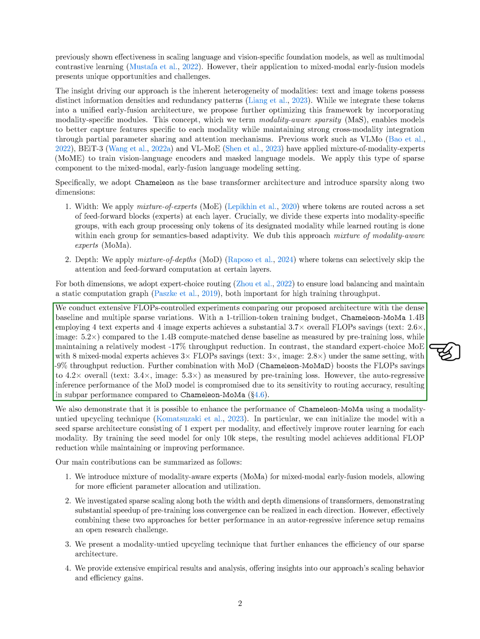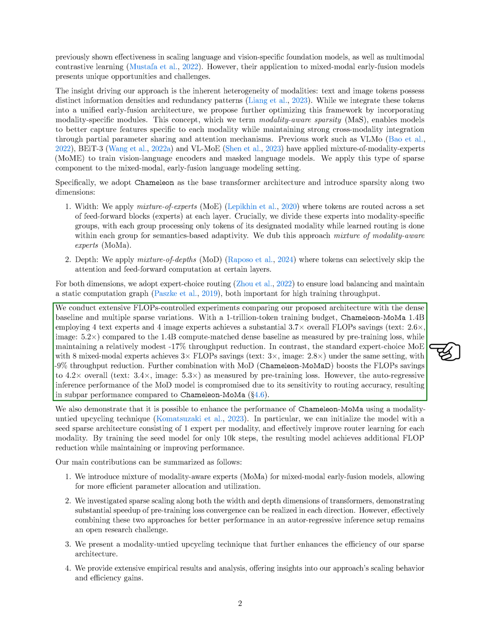We conduct thorough experiments that control for computational costs, comparing our proposed architecture with a dense baseline and various sparse alternatives. With a training budget of 1 trillion tokens, our Chameleon MoMa model, which includes 4 text experts and 4 image experts, achieves a significant overall reduction in computational costs, saving about 3.7 times the resources compared to the dense baseline while only slightly reducing throughput.